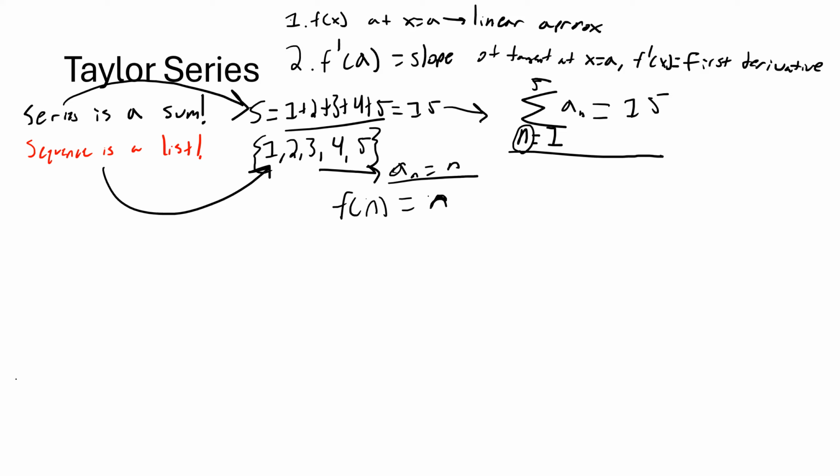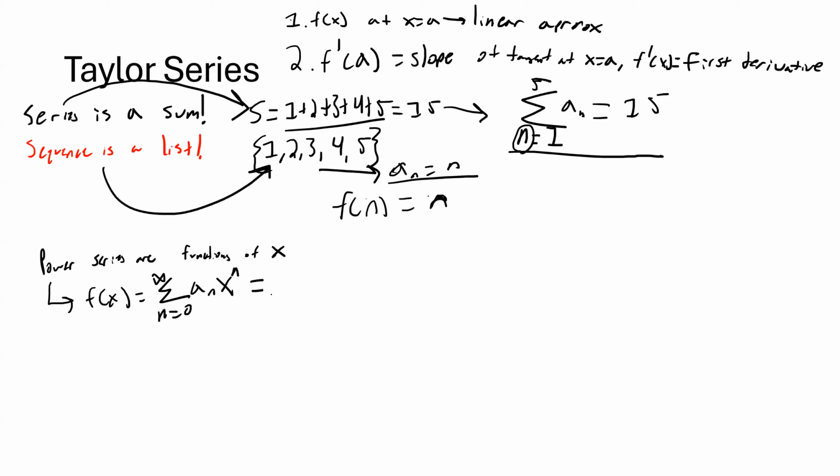So now let's talk about what a power series is. A power series is a function of x. And we write that as f of x equals the summation from n equals 0 to infinity of a sub n x to the n.